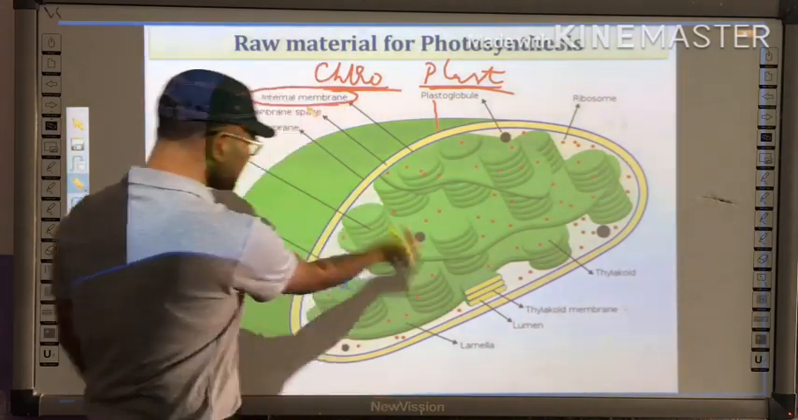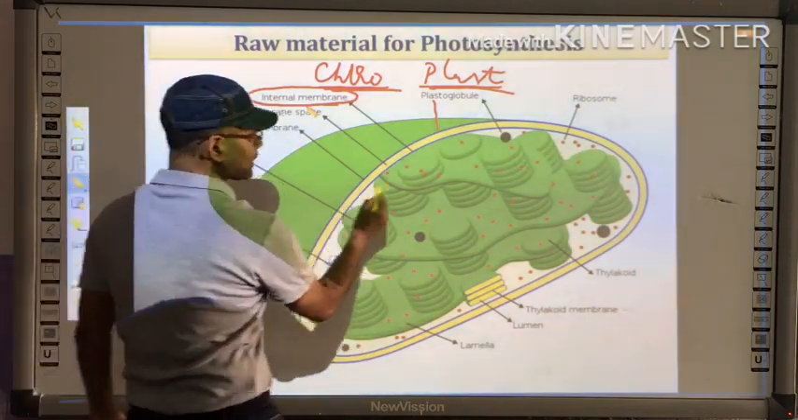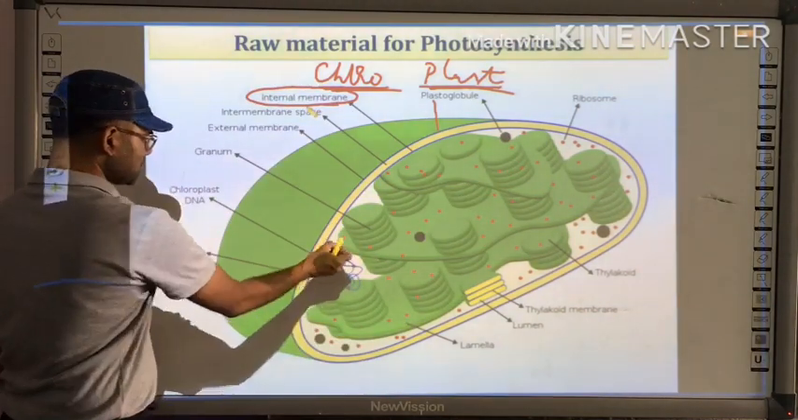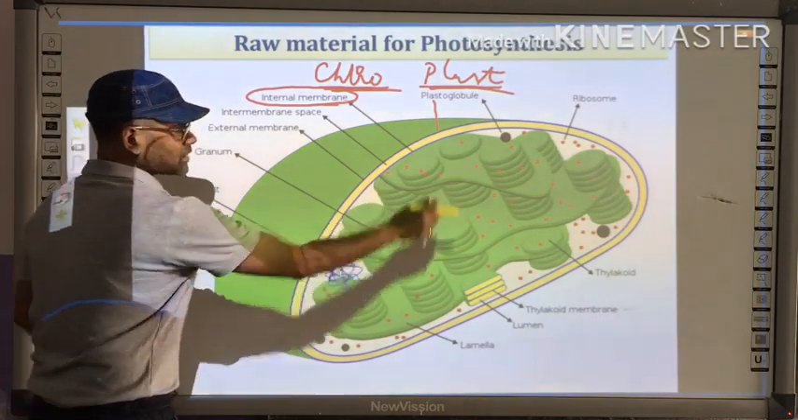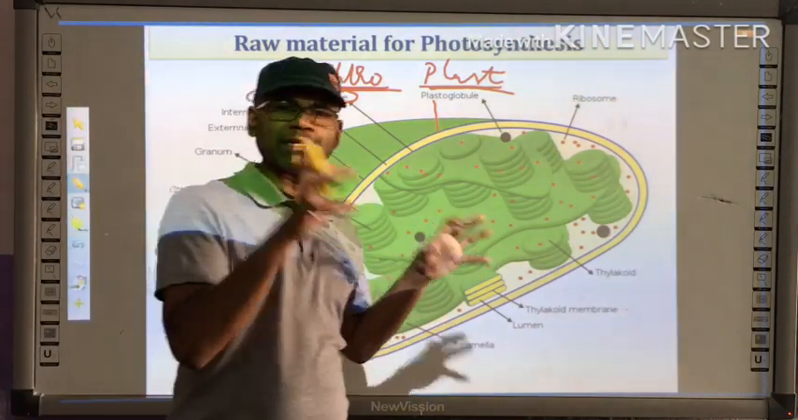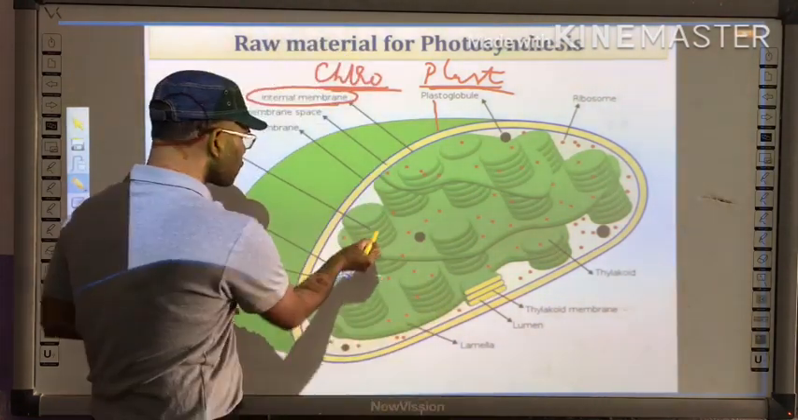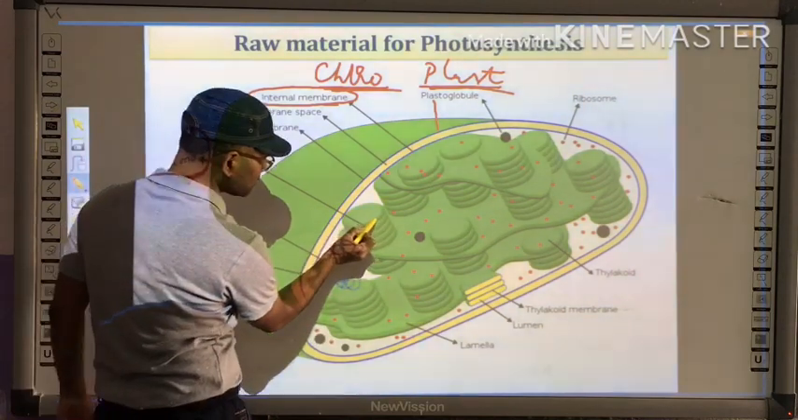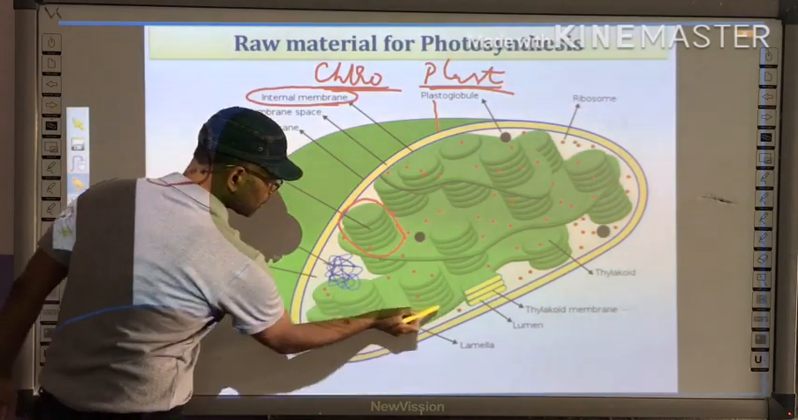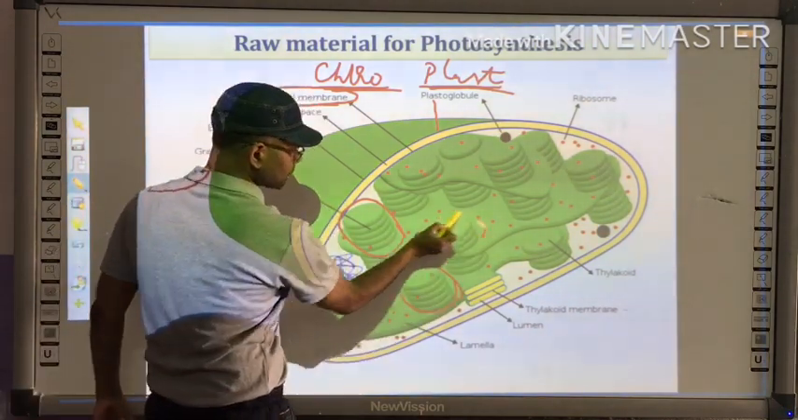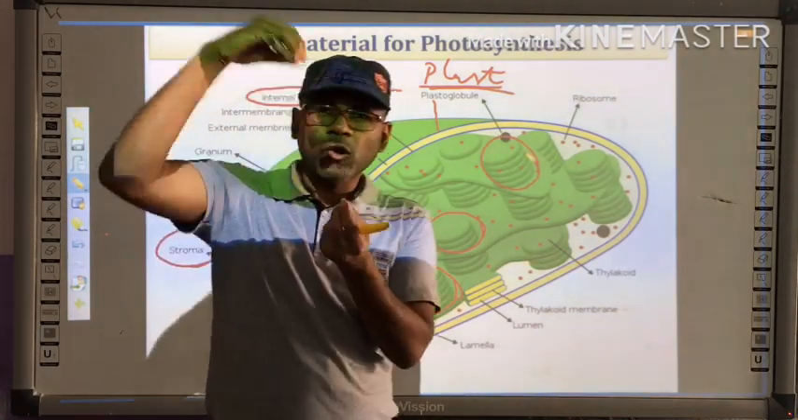Just near the inner membrane, it has the grey color structure, as you can see here. This structure is termed stroma. The jelly-like substance which fills the chloroplast is called stroma. And this stroma has various coin-like structures, as you can see here. Coin-like bundles. Here also, here also. So these are the coin-like bundles.